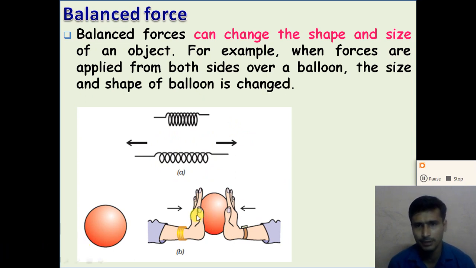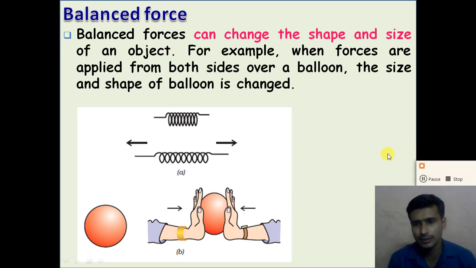Look at the second picture, when the force is applied from both sides over a balloon, right, the size and the shape of the balloon will be changed. So dear student, balanced forces can change the shape and the size of the object, right? So when we apply a balanced force on the body, the state of the body cannot be changed, while the shape and the size of the body can be changed with the help of the balanced force.